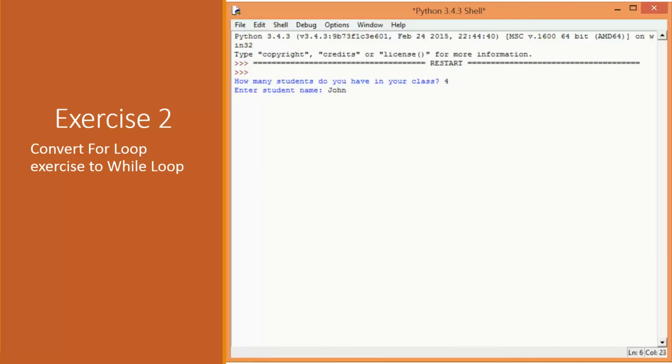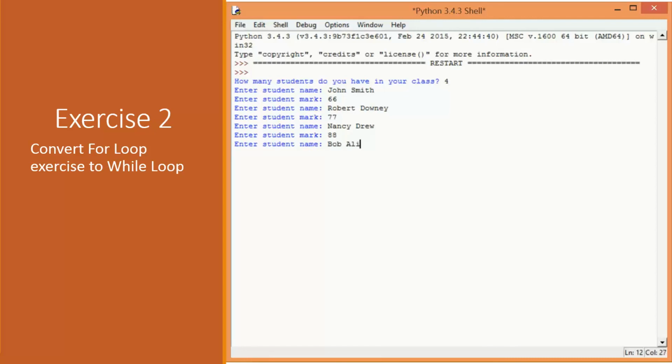Let's say 4. And then when you're finished, it will say your class grades are as follows and pretty print. Again, the pretty printing segment, keep it the same, use a for loop. But the first segment where you ask the user that many times for their student and their mark, do that in a while loop.